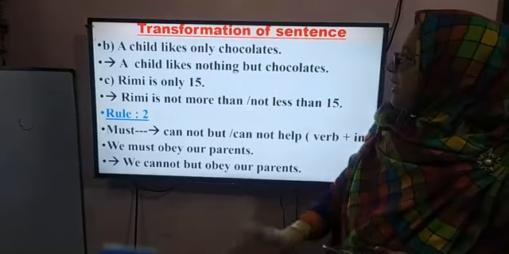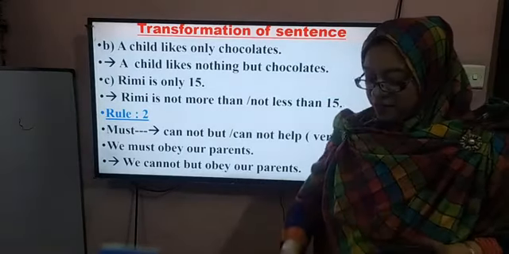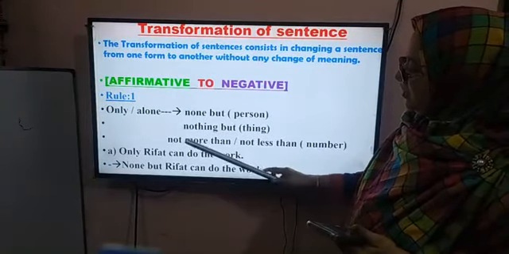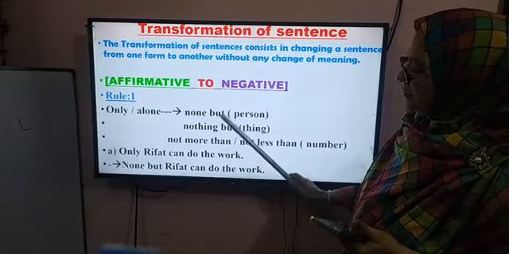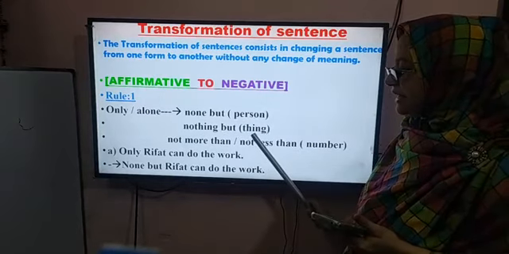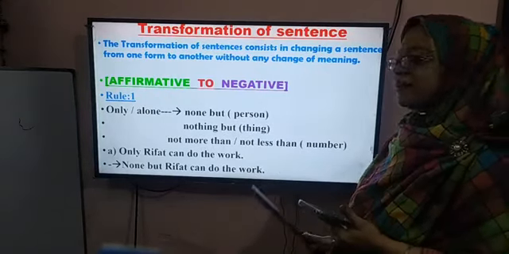Okay, so I have again repeated all the rules. You have to use none but for a person. Again I repeat, none but for a person, nothing but for a thing, not more than or not less than for